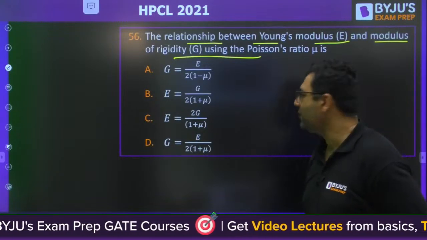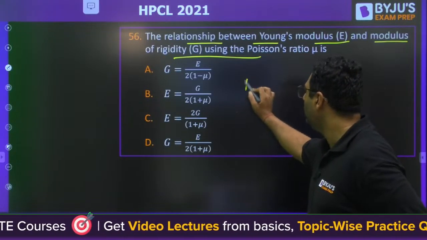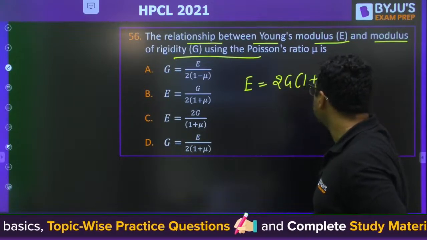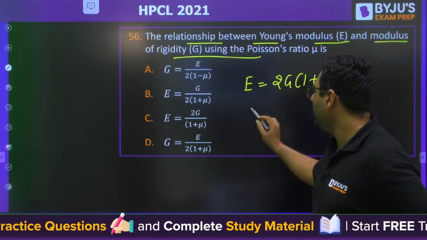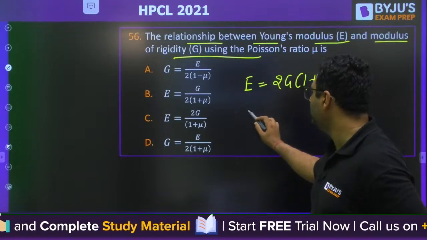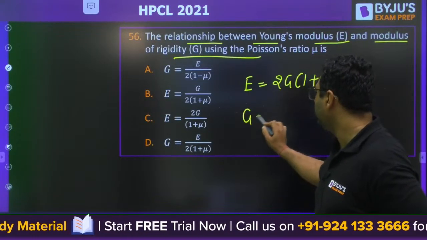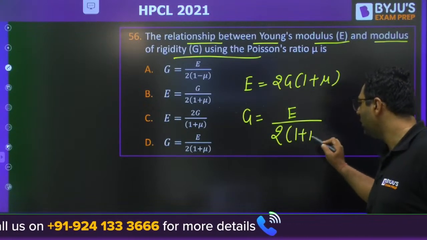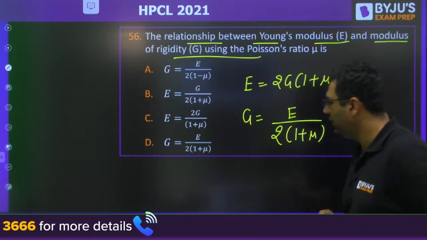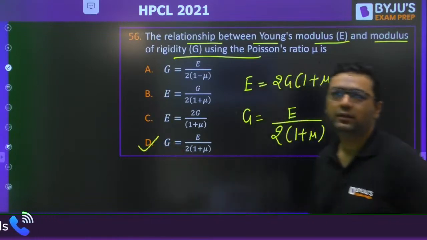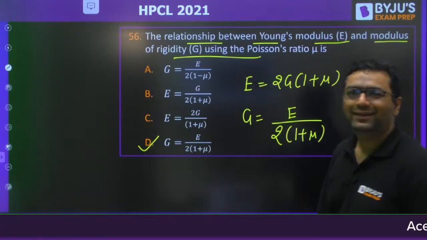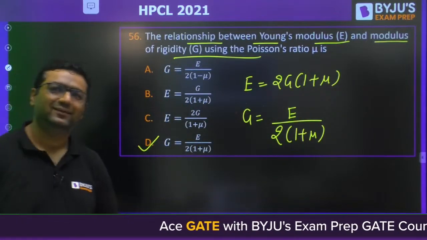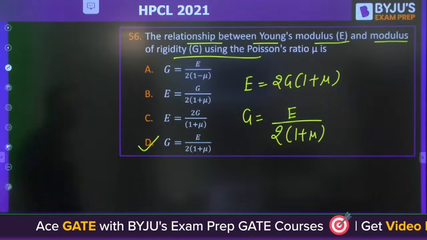Pagli son also aspirant. Okay, dear, you know, E is equal to 2G into (1 plus mu). So G will be E by 2 into (1 plus mu). The answer will be D for this. Yes, Sarath. So we should not make such mistakes in a hurry, brother. Okay, D would be the right answer.